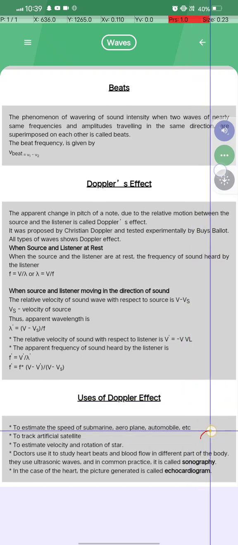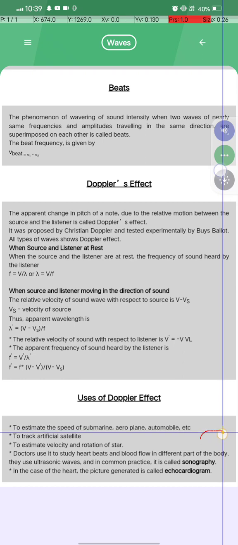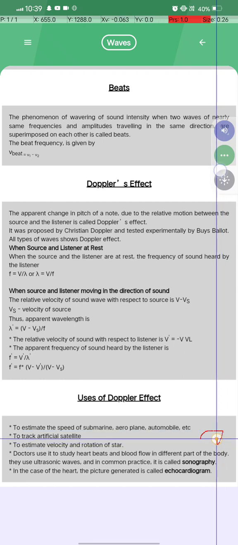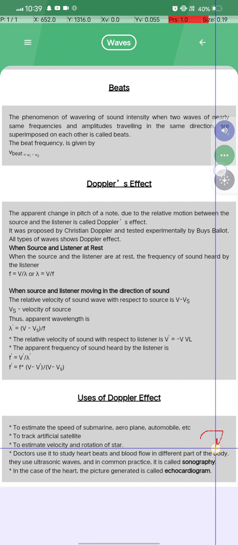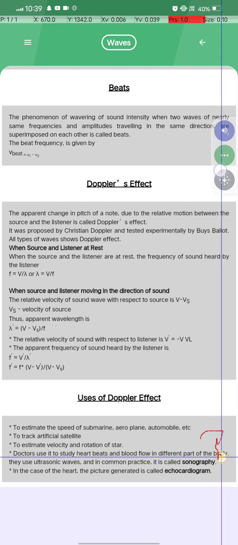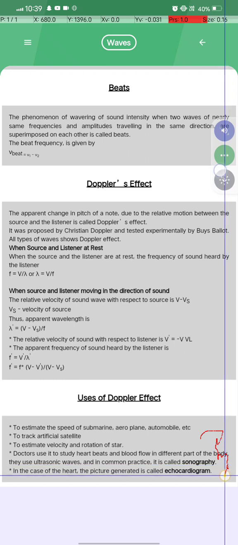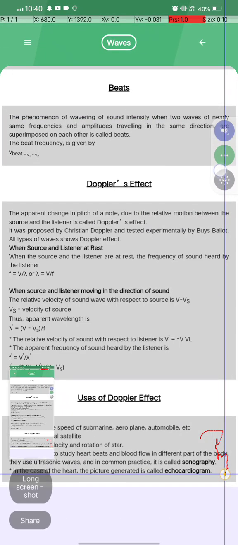It is used to estimate the speed of submarines, planes, automobiles, etc., to track artificial satellites, and to estimate the velocity and rotation of stars. Doctors use it to study heartbeat and blood flow in different parts of the body using ultrasonic waves, which is common practice called sonography. In the case of the heart, the picture generated is called an echocardiogram. Remember this.